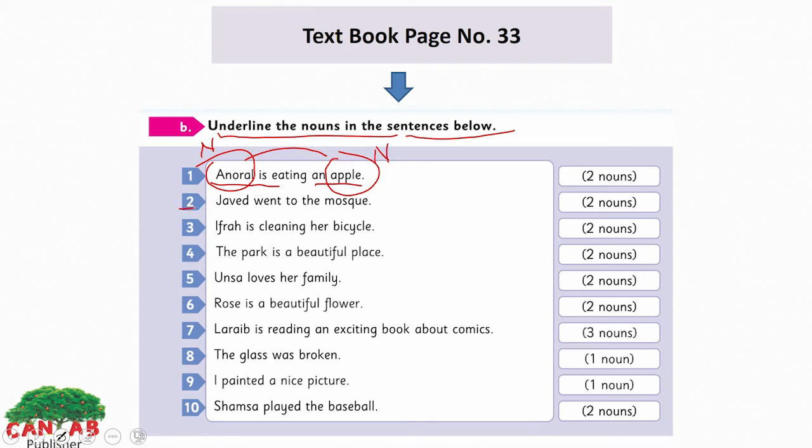The second one: Javed went to the mosque. Here, Javed is a person and mosque is a place. The third one: Ifra is cleaning her bicycle. Ifra is a noun and bicycle is also a noun. The fourth one: The park is a beautiful place. The park and the place. The fifth one: Ansa loves her family. Ansa is a noun and family is also a noun. So you need to choose two nouns in each sentence here.